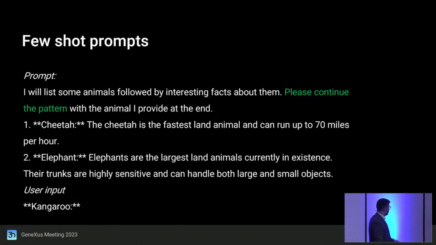Notice, for example, that the names of the animals are wrapped in 2 asterisks, which for us has no semantic meaning, but it helps the model to know that this is the answer that is awaited. So the model is going to receive kangaroo and it is going to know what it has to return, which are interesting features and data about that animal. Notice that we not only tell it what we are expecting, but the model will also understand, although we do not make it explicit, the length of the answer, which will be similar to the examples we already gave it.